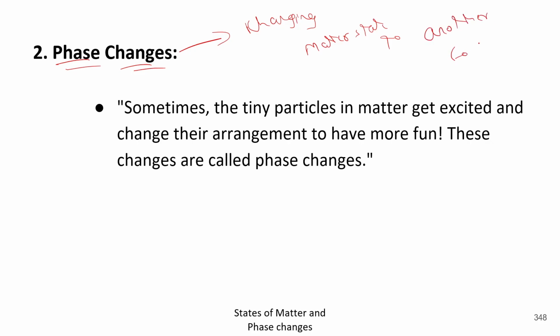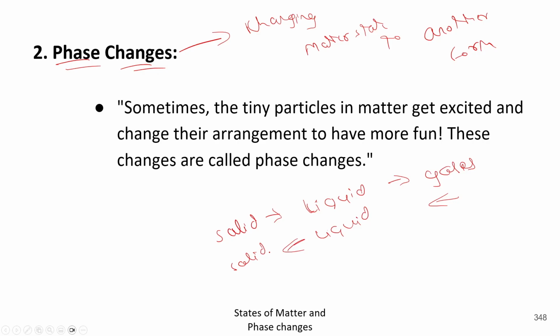For example, if we have a solid, then we change it into the liquid. And if we have the liquid, we change it into the gaseous form. Similarly, if we have a gas, then we change it into the liquid. And if we have a liquid, we change it into the solid. So this process is known as the phase changes. And how is it possible?